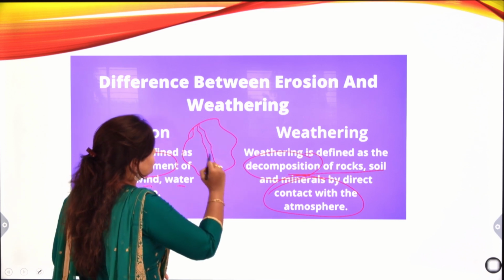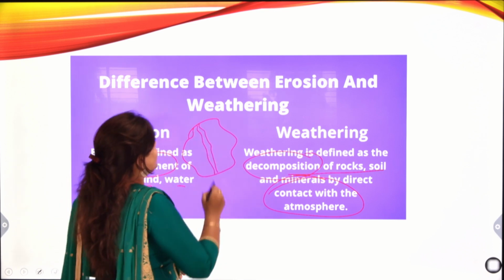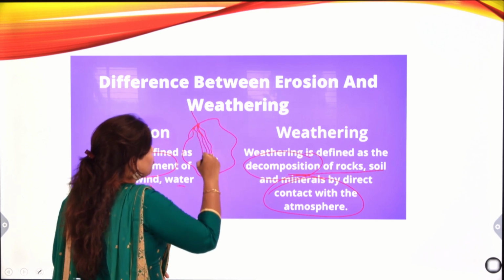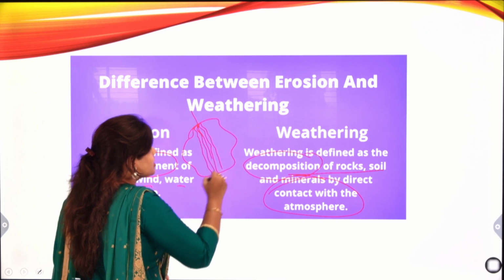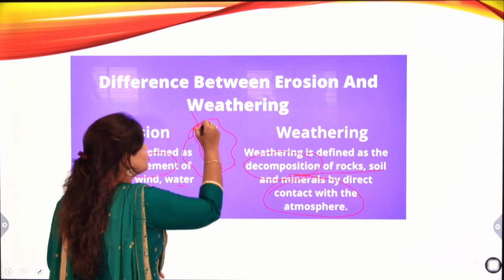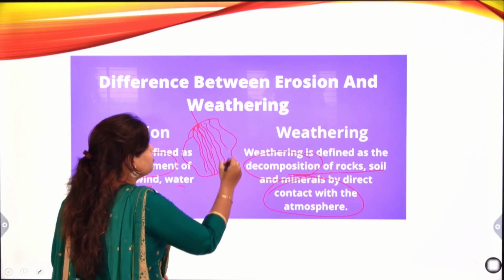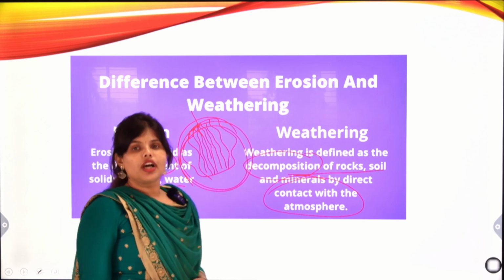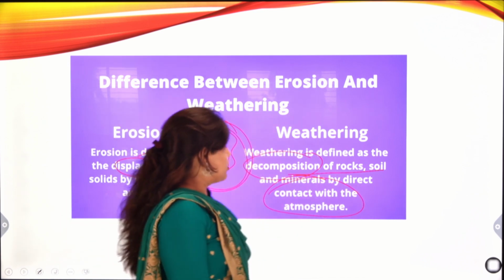In the rainy season, water will be there, so there will be more decomposition. If this process continues, the rock decomposes and sand or gravel will form from this rock.